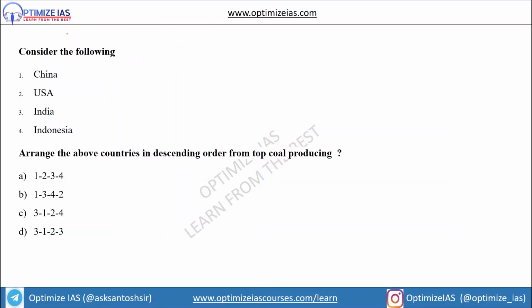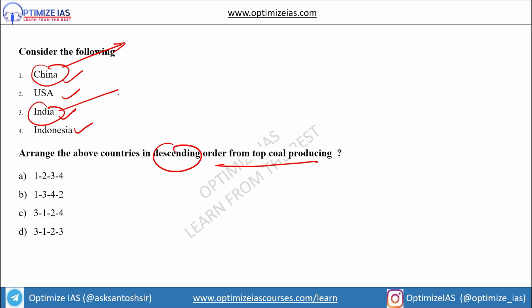Next question, guys. Consider the following: China, USA, India, Indonesia. Arrange the above countries in descending order of top coal producing countries. So guys, China is the topmost coal producing country. Second is India, then third is Indonesia, fourth is USA. So the answer will be 1, 3, 4, 2. So the answer is option B.